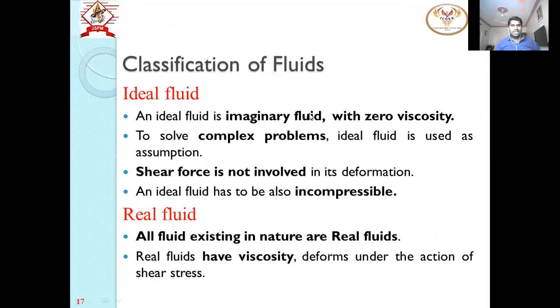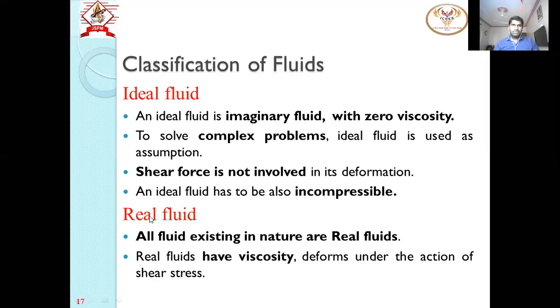Ideal means it is imaginary. To solve complex civil engineering problems, we assume that the fluid is ideal: it has zero viscosity and is incompressible. But no fluid in nature is ideal, so it is basically imaginary. All fluids in nature are real fluids, so they have viscosity.